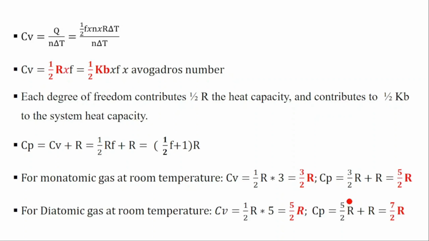At room temperature, we have Cv equal to 3 over 2 R, and Cp equal to 5 over 2 R. For the diatomic gas at room temperature, remember they have 5 degrees of freedom. That means I replace F by 5. Cv is equal to 1 over 2 R times F. We replace F by 5, then you have 5 over 2 R, and Cp will be equal to 7 over 2 R. That is at room temperature.